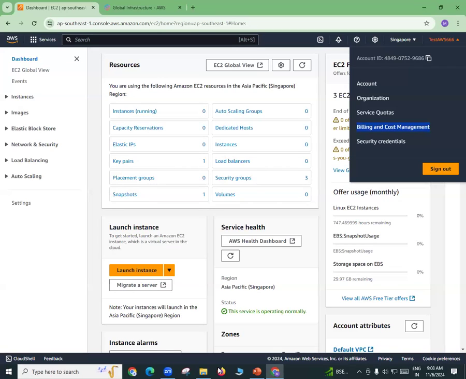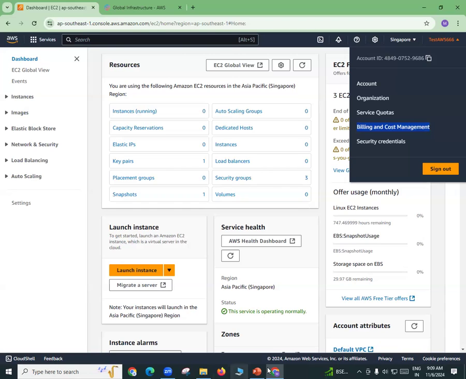There are certain things which are free for some time. There are certain things which are free forever. And there are certain things which are not free even for a second. So whenever we do any practicals, we need to know the service that we are using, is it free or is it paid? If it is paid, then you have to do the practicals and just try to terminate that configuration as early as possible. Okay, or else billing will come.